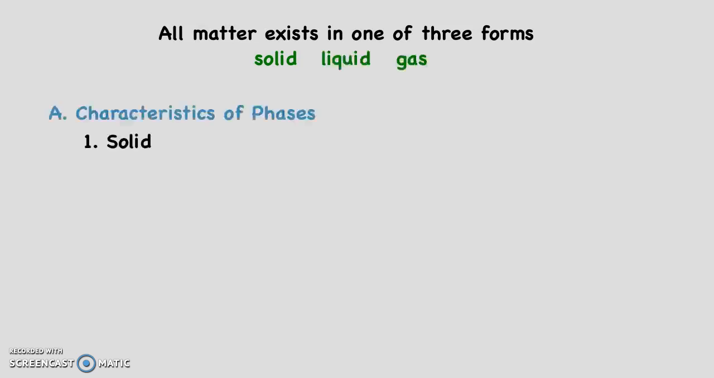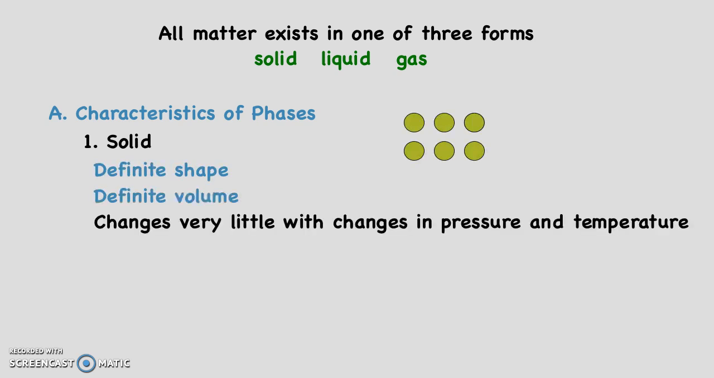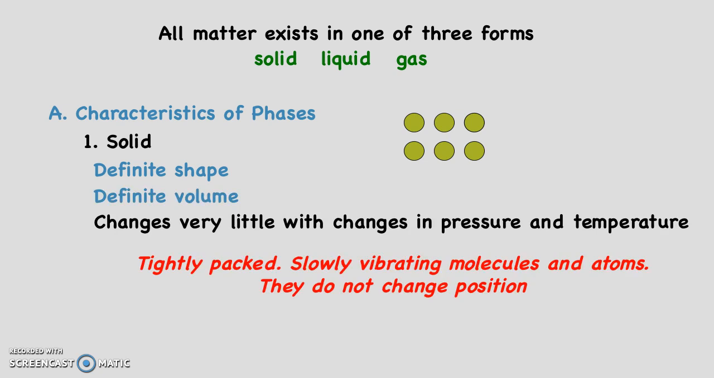First, we are going to talk about solids. Think about if you were to put a metal cube in a beaker. Solids have a definite shape and a definite volume. Solids change very little with changes in pressure and temperature. They are tightly packed and have slowly vibrating molecules and atoms. They do not change position.